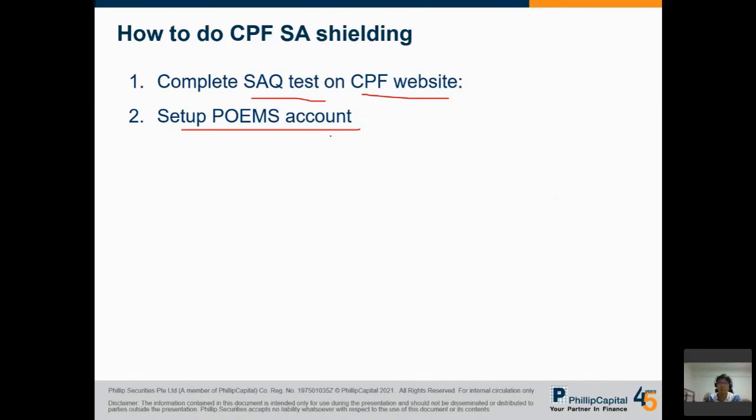If you don't know, set up a POEMS account. That's easier because I know the POEMS account allows you to do that, and I know exactly how to do it. If you don't have a POEMS account, then you can set up an account with me. Then I can guide you.